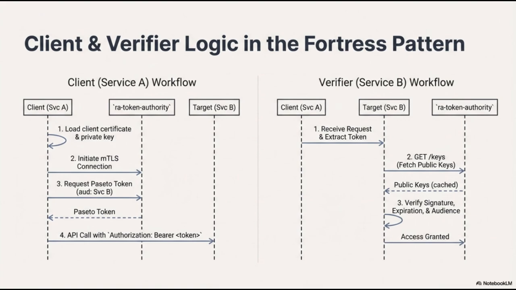On the right, we see the verifier workflow from the perspective of Service B. When the request arrives, Service B extracts the Passeto token from the header. It then communicates with the RA token authority to fetch the necessary public keys via the /keys endpoint. These keys are typically cached to minimize latency. With the public key in hand, Service B performs the critical verification steps, checking the cryptographic signature, ensuring the token has not expired, and confirming that the audience claim matches its own identity. Once these checks are successful, access is granted to the underlying resource.